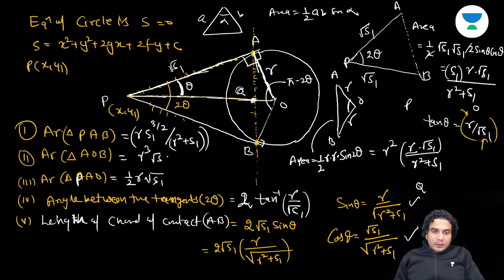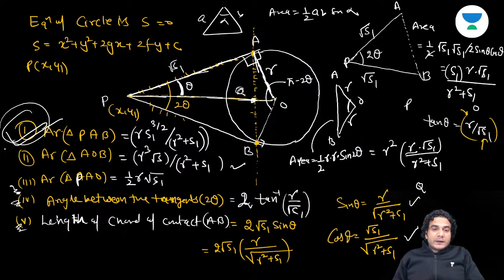root s1 upon r square plus s1. I'm not suggesting to remember all these formulae. I am suggesting to remember the geometry. But in case you want to remember any formula, you can remember it. This first one generally the students remember. This angle I don't recommend to remember. You can always prove it easily. Length of chord also you can find easily. So this first one is the formula which you can remember. The rest you can find easily.